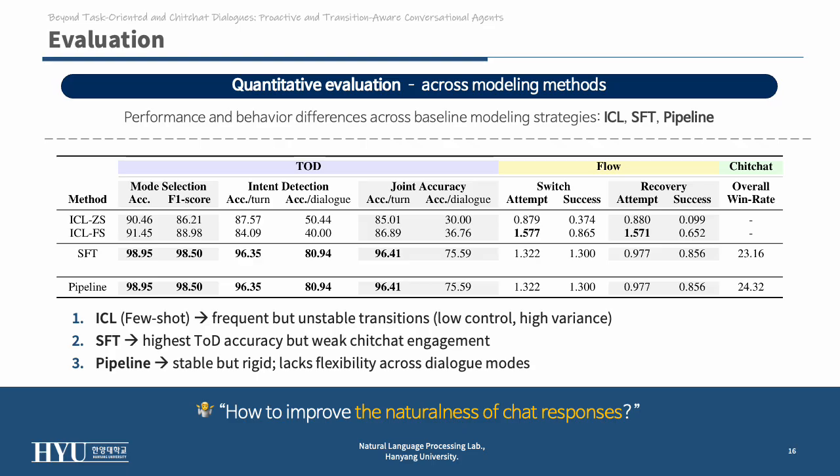And comparing methods. ICL transitions frequently but unstable. Low control. SFT has the best TOD accuracy but weak chit-chat quality. Pipeline is stable yet rigid, lacking flexibility. This leads to our next question. How can we improve the naturalness of chat responses?